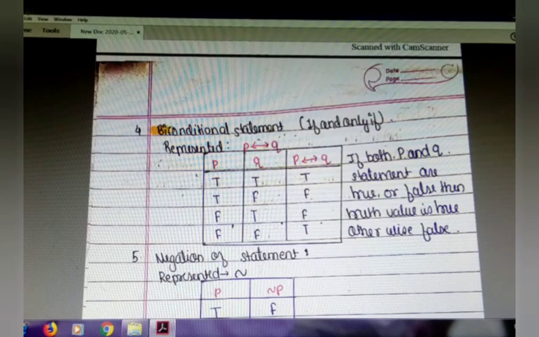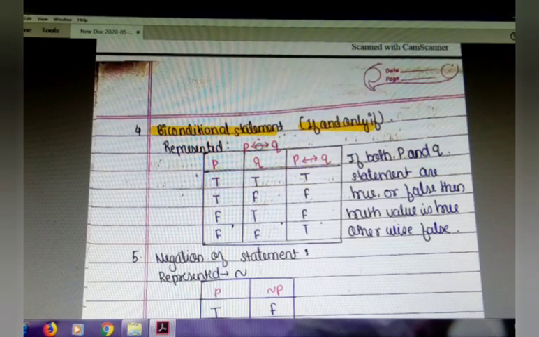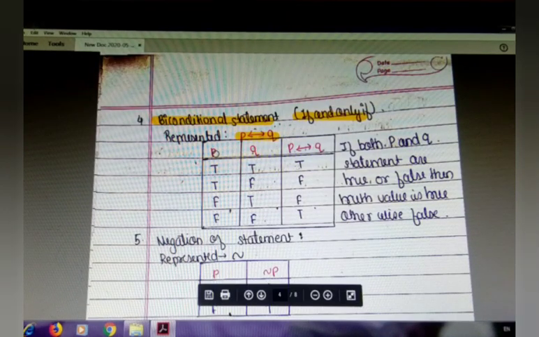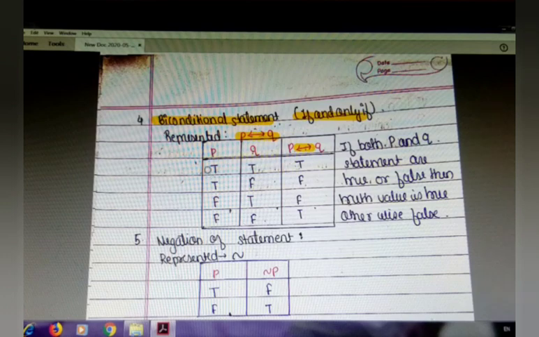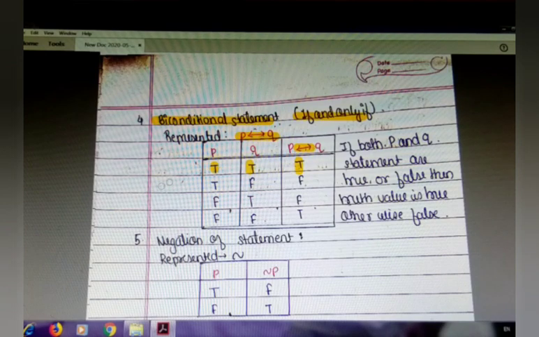Next type, biconditional statement, if and only if. It is represented by P implies Q and Q implies P, read as P implies Q and Q implies P. If both the values are the same, true-true or false-false, the truth value is true, otherwise the truth value is false. True-false is false, false-true is false. If both P and Q statements are true or both false, then the truth value is true, otherwise it will be false.